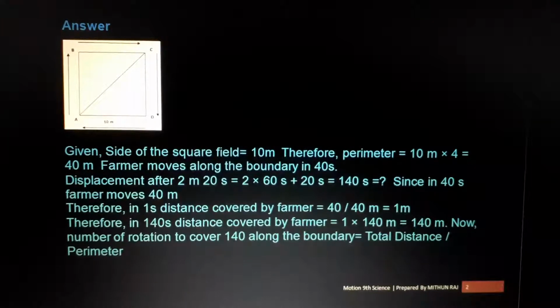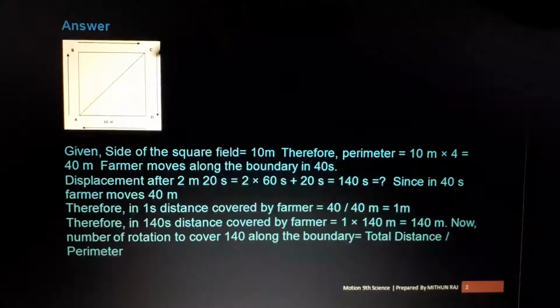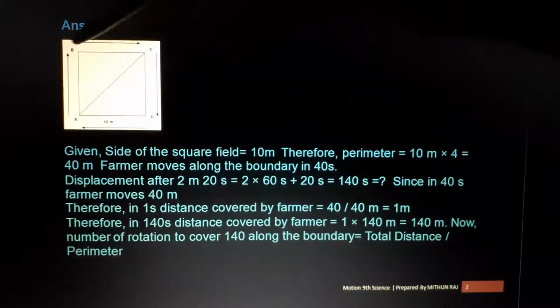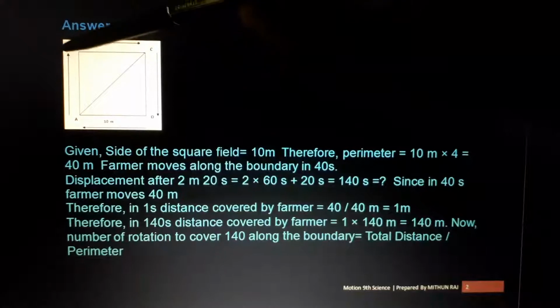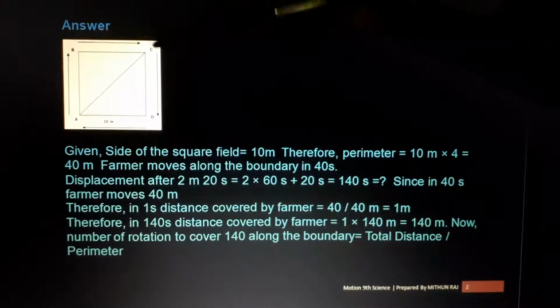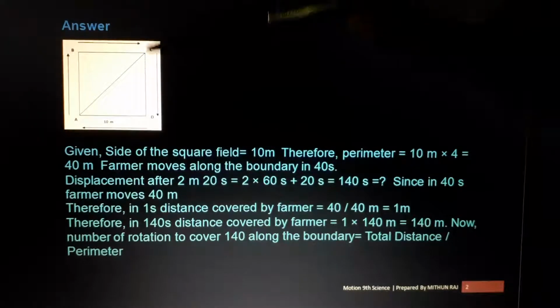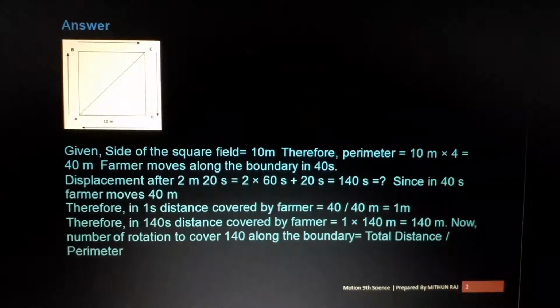We want to find the displacement, but we don't know where the farmer is. We can divide that four sides into A, B, C, D. This is the field of the farmer. Each side is 10 meters. From A to B, he took 40 seconds. From B to C, he took another 40 seconds. Again another 40 seconds. Again another 40 seconds.